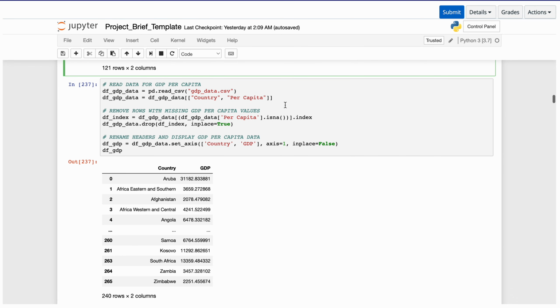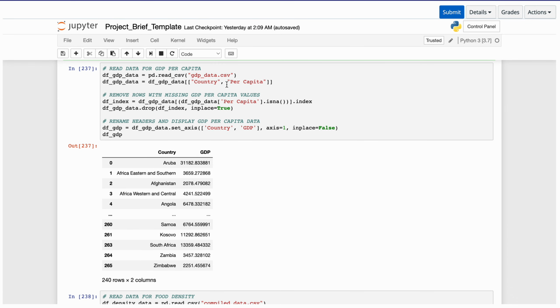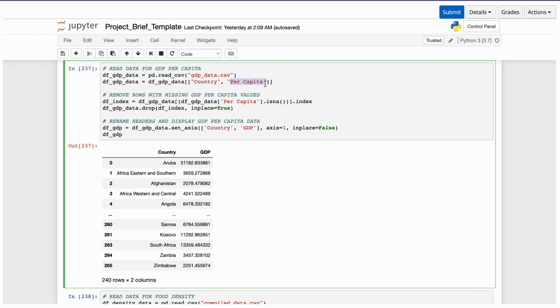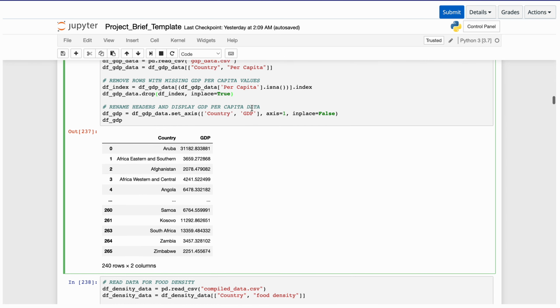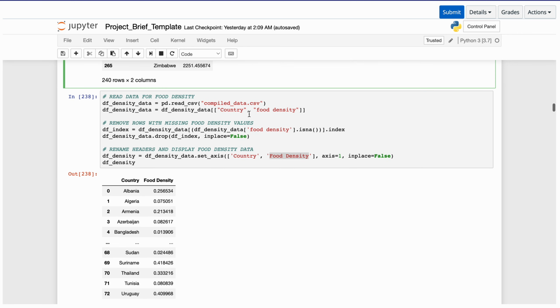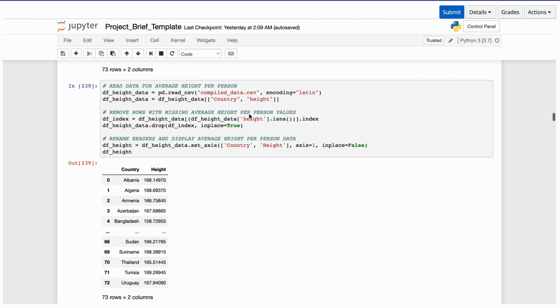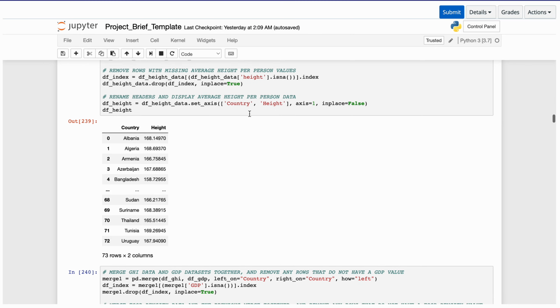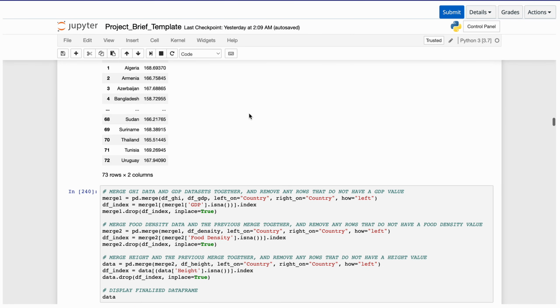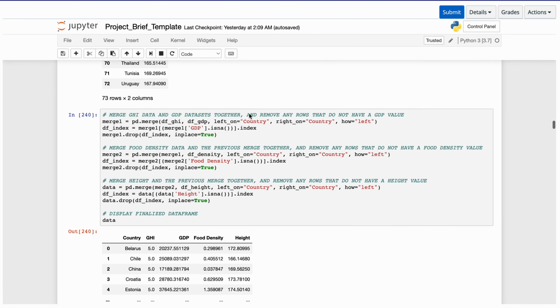Next, we are going to read data for GDP per capita, and we are only interested in the per capita column here. So any country that doesn't have the per capita value will also be dropped as a record, and we are going to simply rename per capita into GDP. The same process applies for food density and for average height. We are dropping all the records that do not have values inside of them.